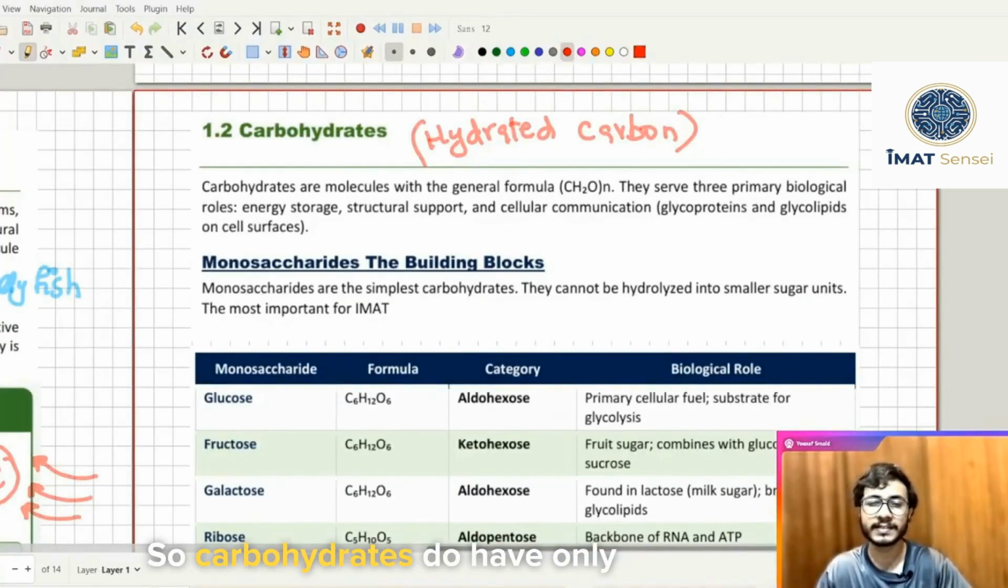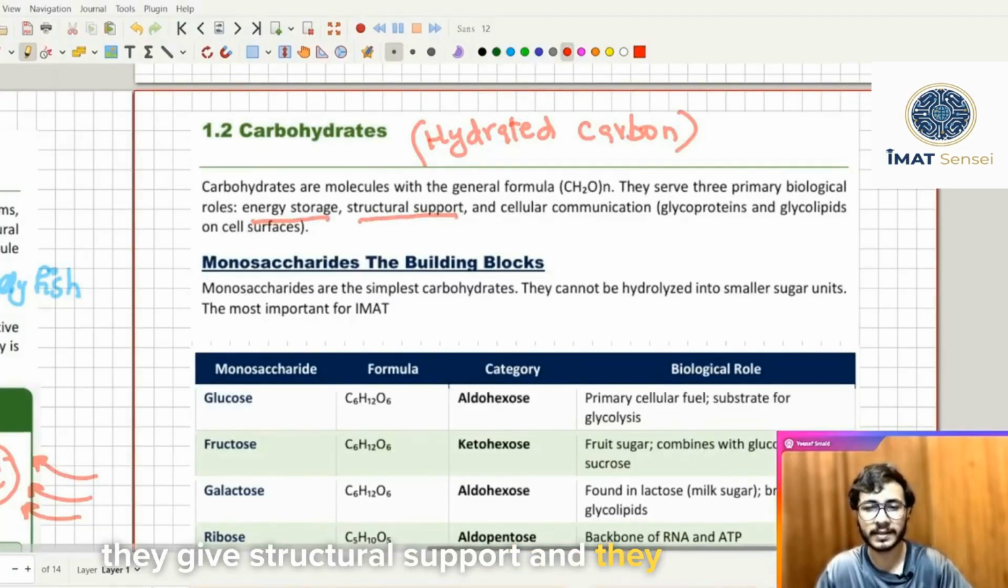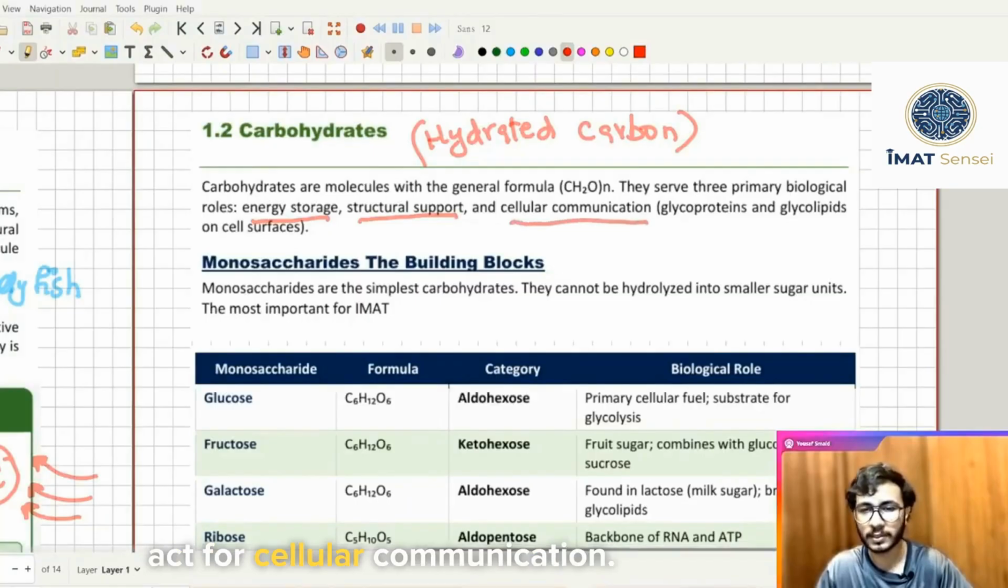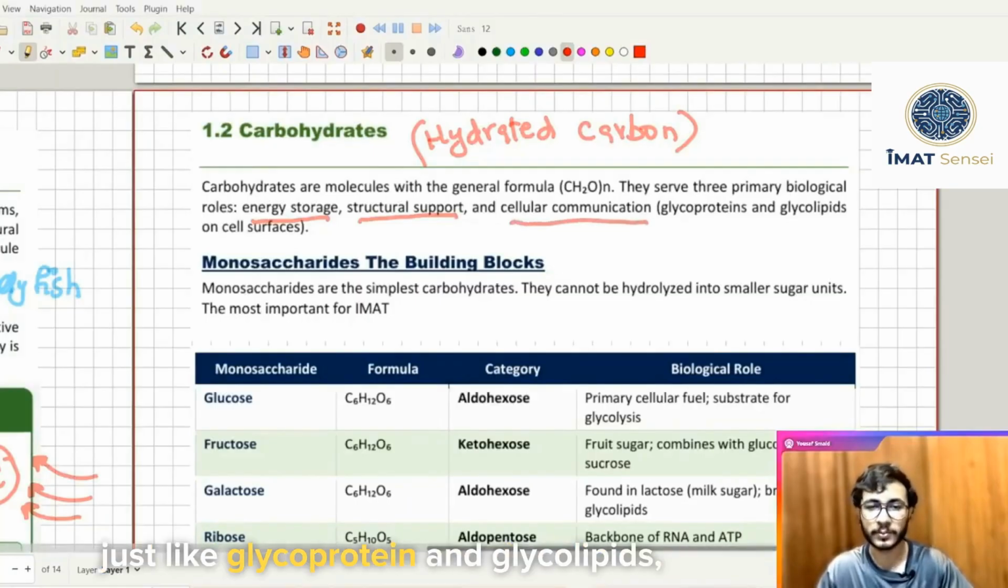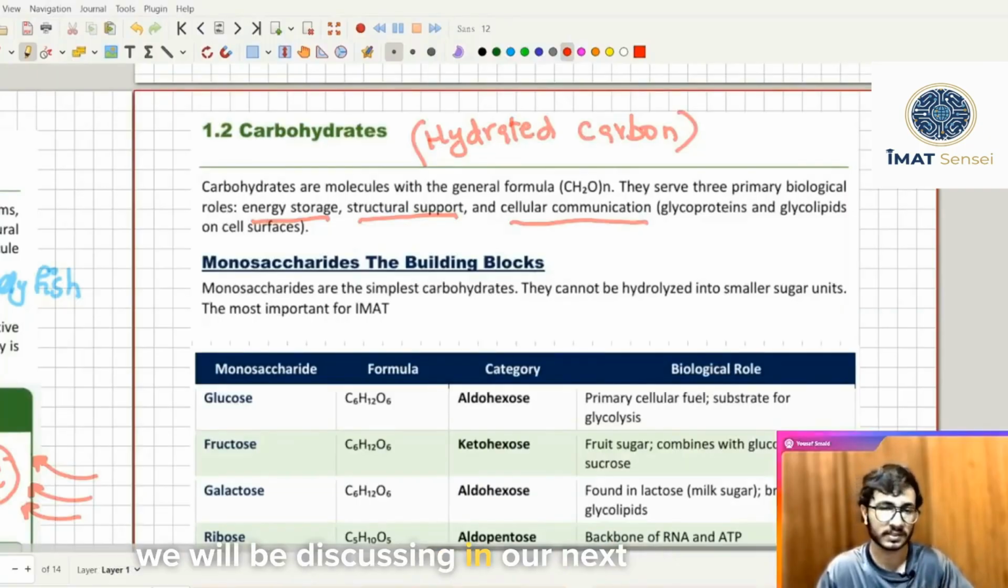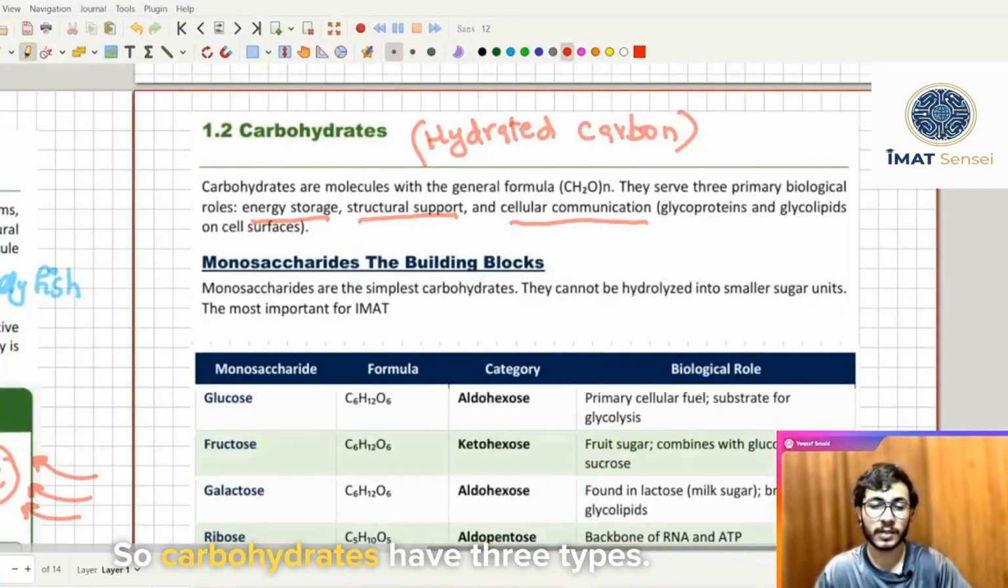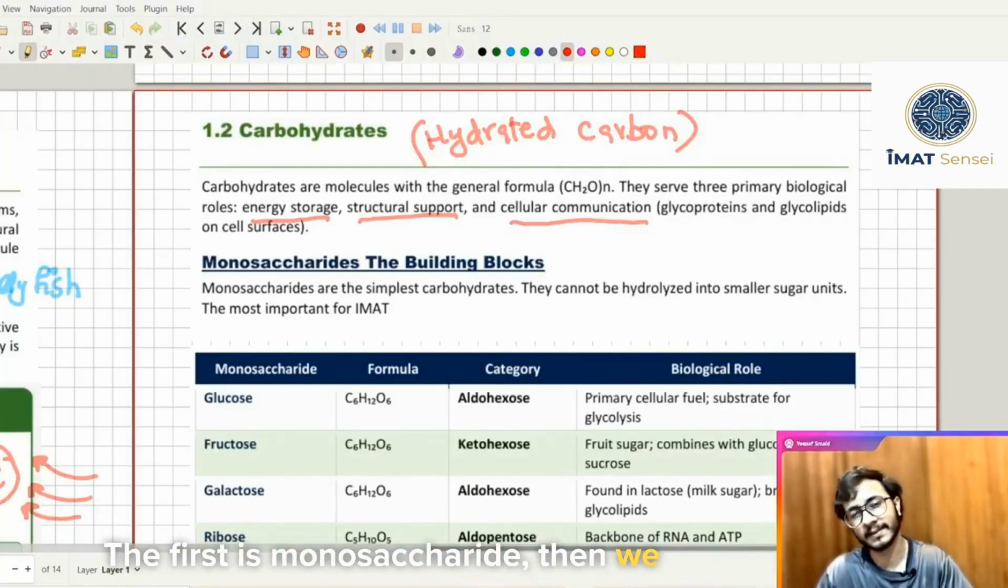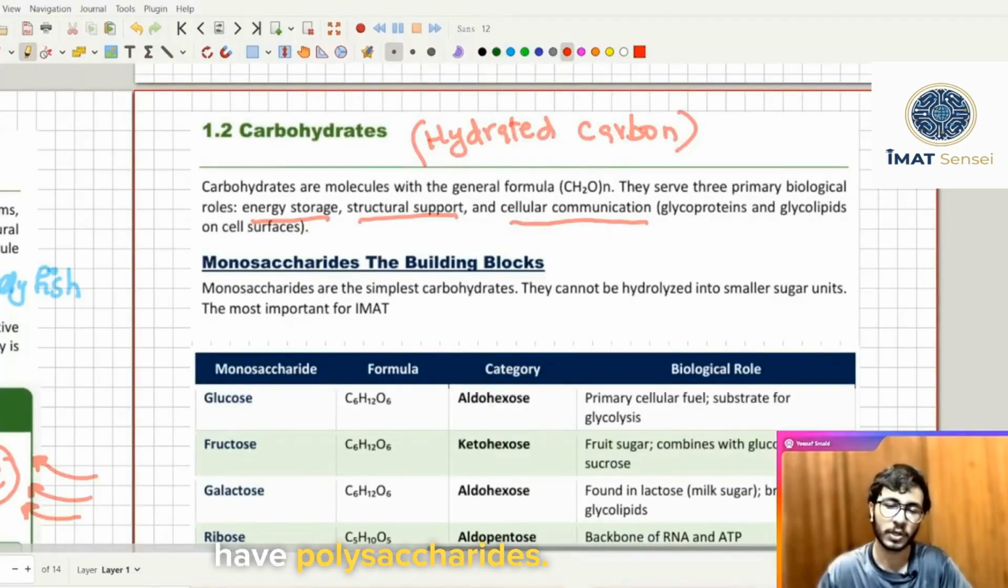So carbohydrates have only three major roles. The first is they store energy, they give structural support, and they act in cellular communication, just like glycoproteins and glycolipids, which we will be discussing in our next chapter. So carbohydrates have three types. The first is monosaccharides, then we have oligosaccharides, and then we have polysaccharides.